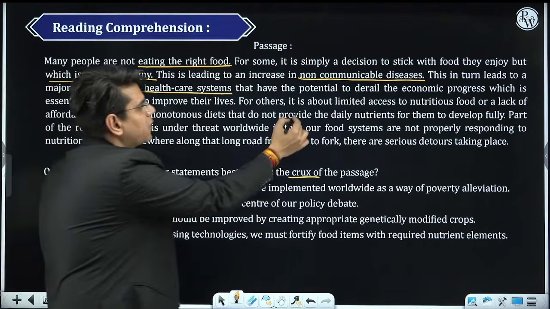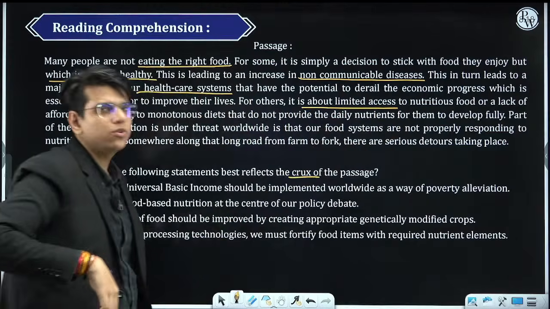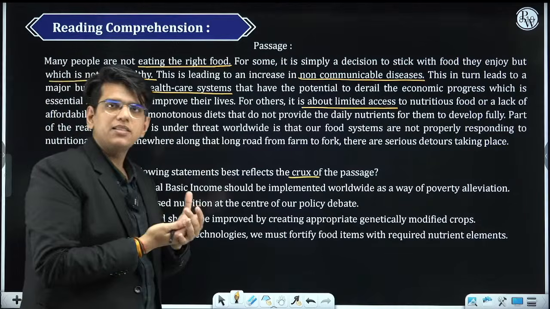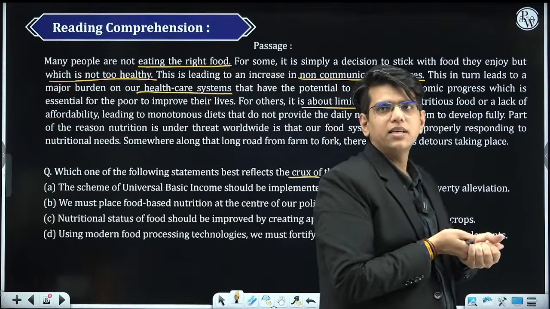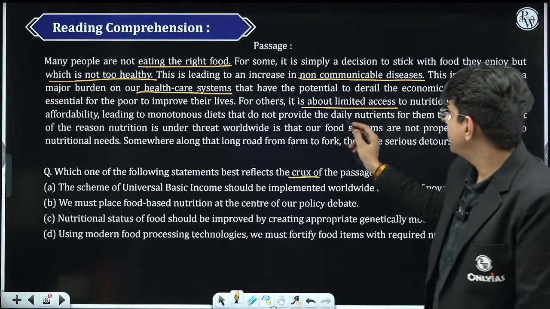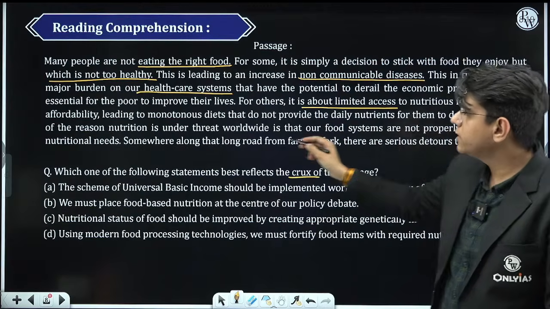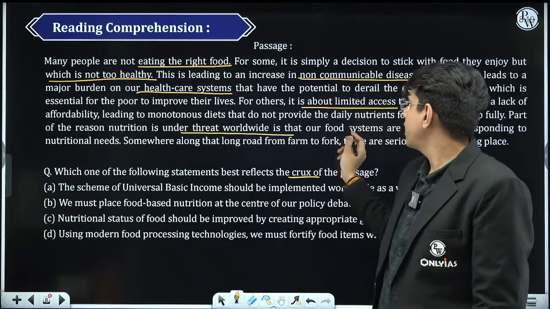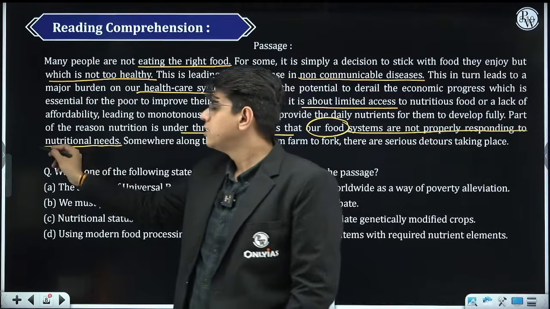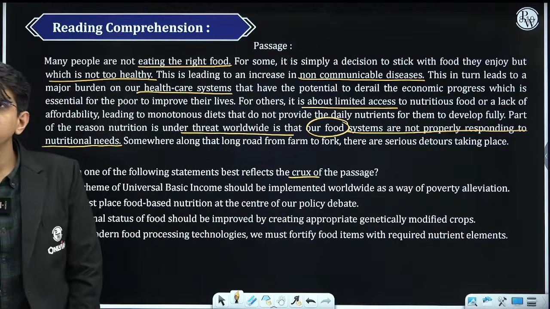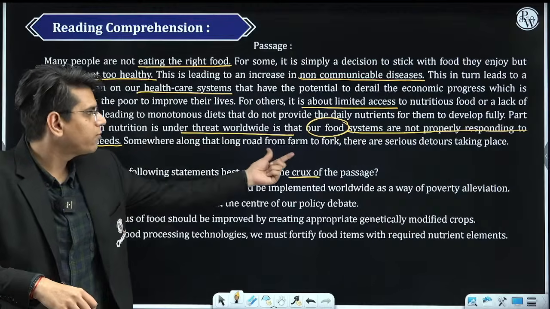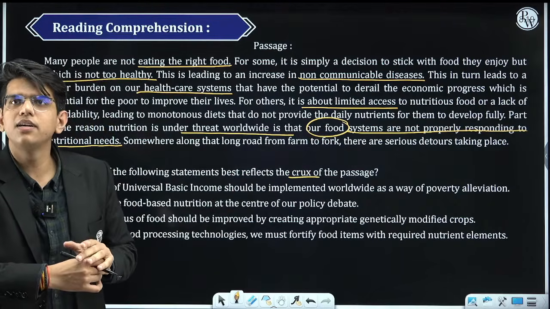For others, it is about limited access to nutritious food or lack of affordability. For some, it is choice based. For some, it is affordability based. Some can afford it, some can't. Okay? Do not provide the daily nutrients for them to develop fully. Part of the reason nutrition is under threat worldwide is that our food systems are not properly responding to nutritional needs. Because we can't fulfill the nutritional needs, this is happening, right? Somewhere along that long road from farm to fork, there are serious detours taking place.